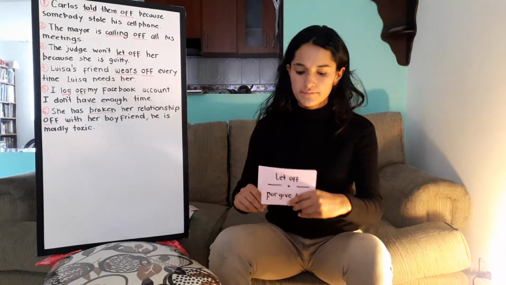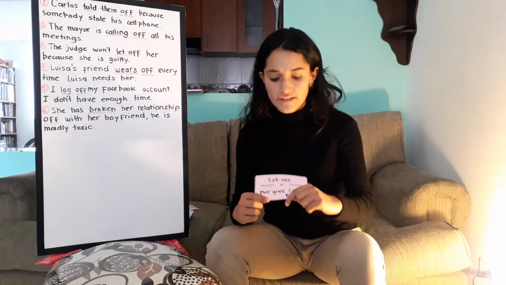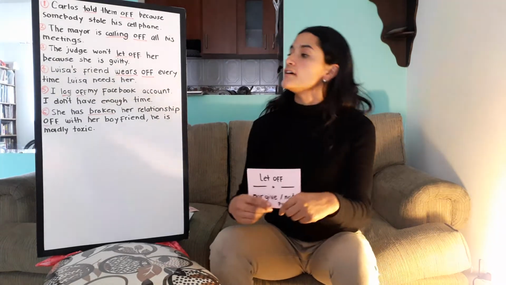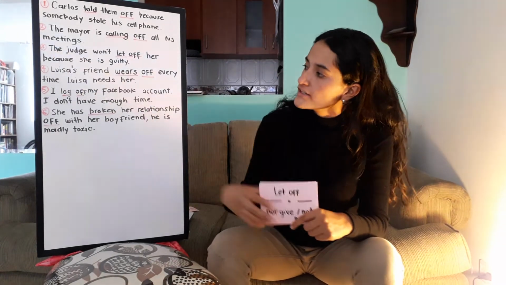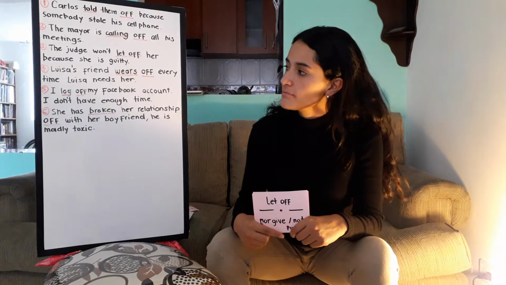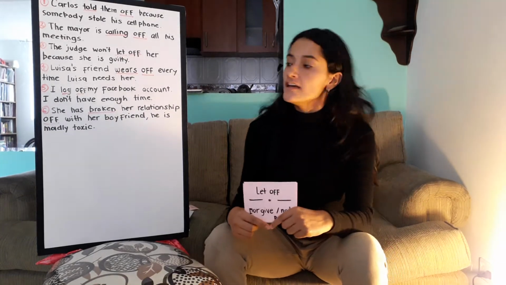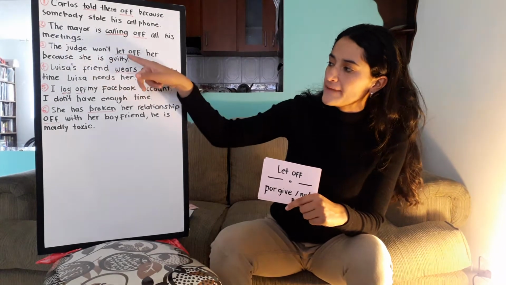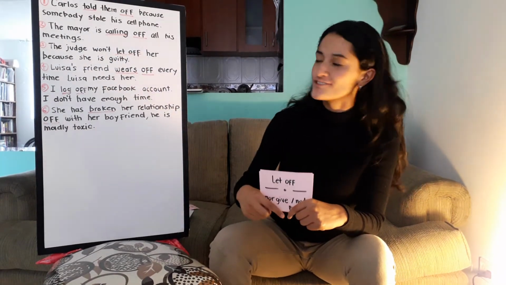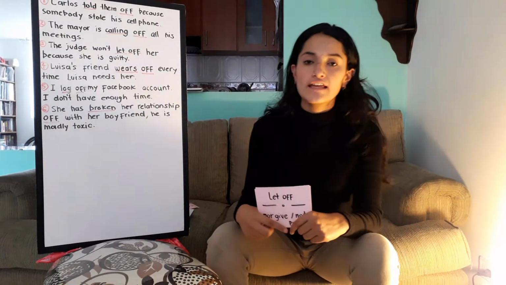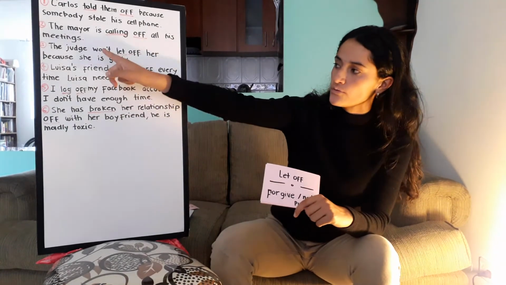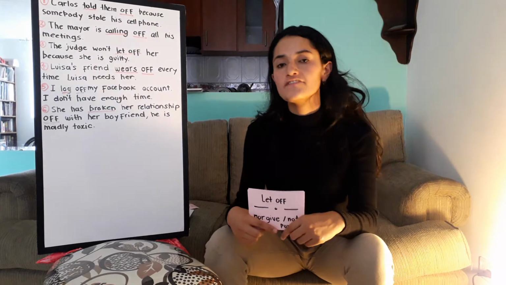Then number 3, let off. Let off is a synonym of forgive or not punish. For example, number 3, the judge won't let her off because she is guilty. Let off in this sentence is in a future form because, as you know, won't is the negative form of will.